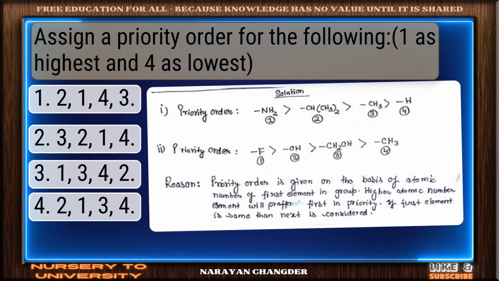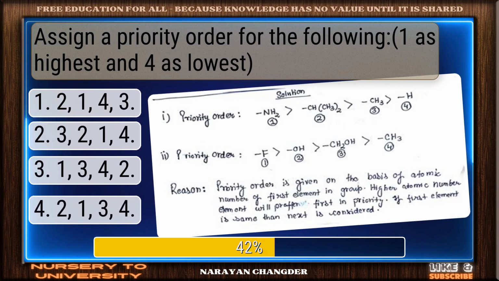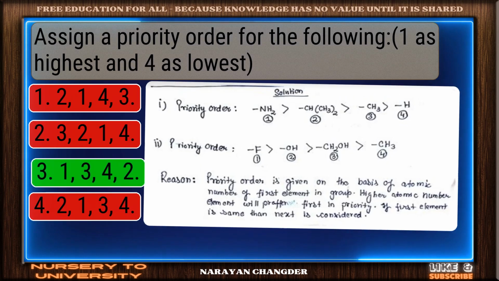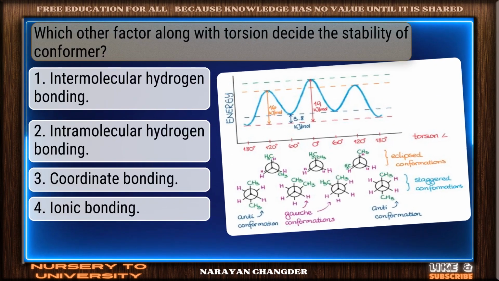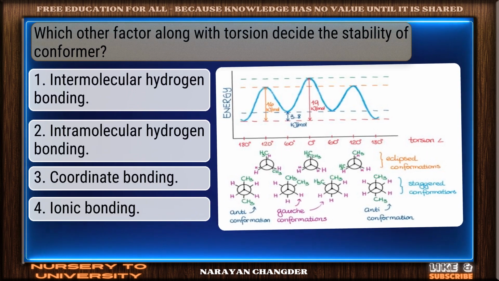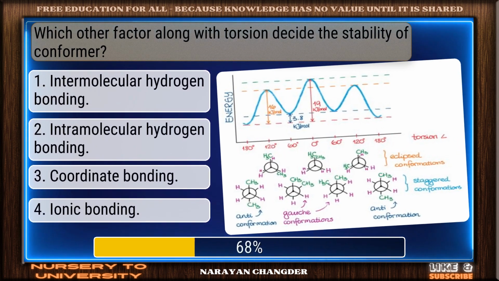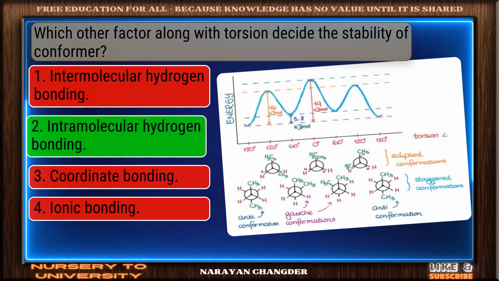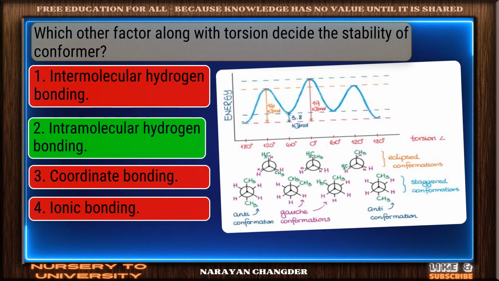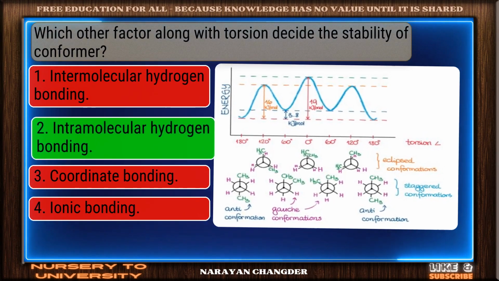Assign a priority order for the following. Great thinking. 1, 3, 4, 2 is the right choice. Which other factor, along with torsion, decides the stability of a conformer? Strong choice. Intramolecular hydrogen bonding is the right answer.